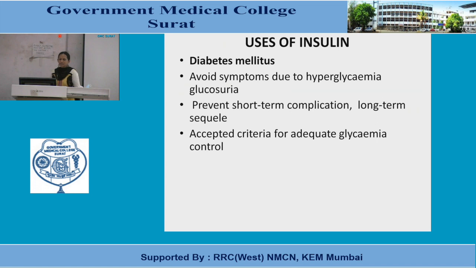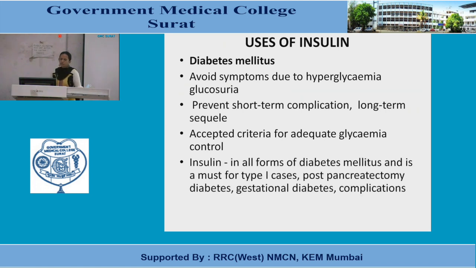There are some accepted criteria for adequate glycemia control when a patient is on insulin therapy. That is a blood glucose level of 90 to 130 milligram per deciliter fasting, PP2BS 150 milligram per deciliter, and glycosylated hemoglobin that should be less than 7%, like that.